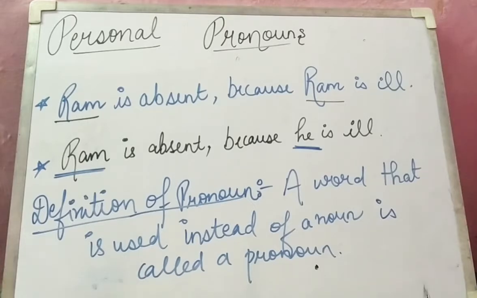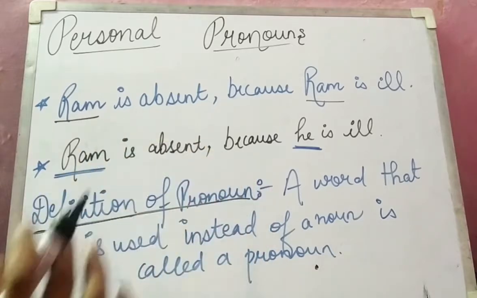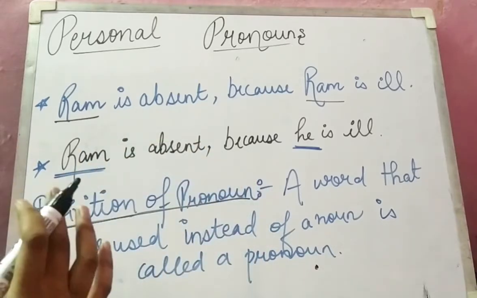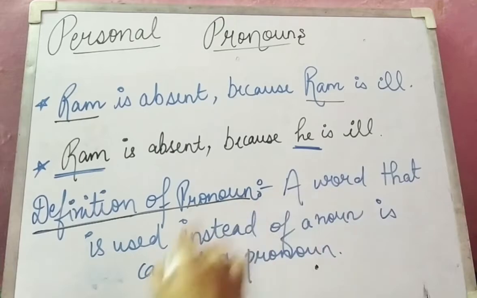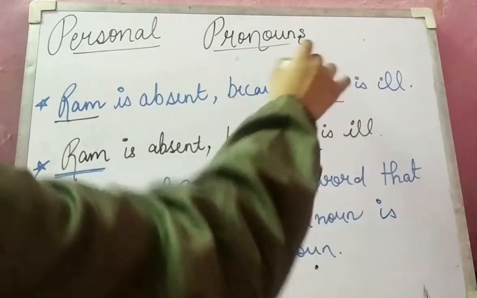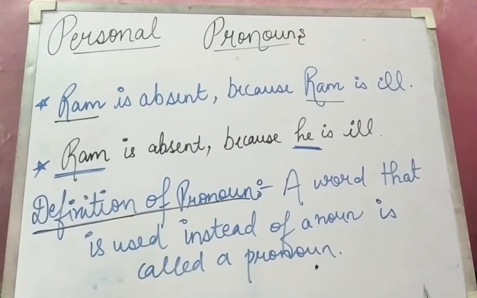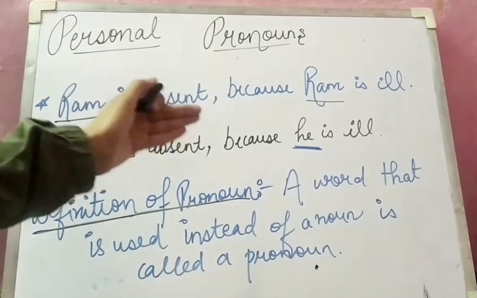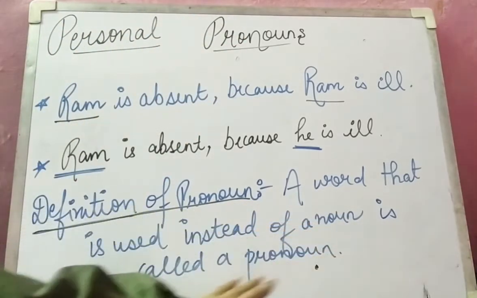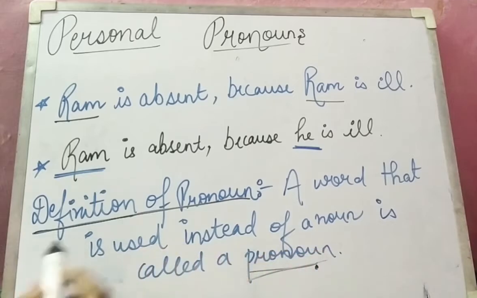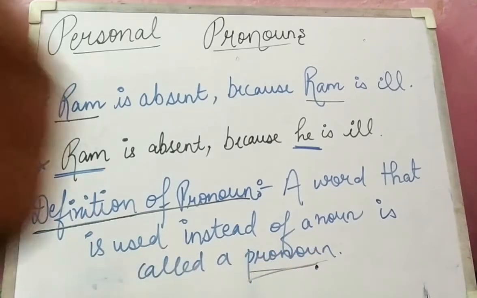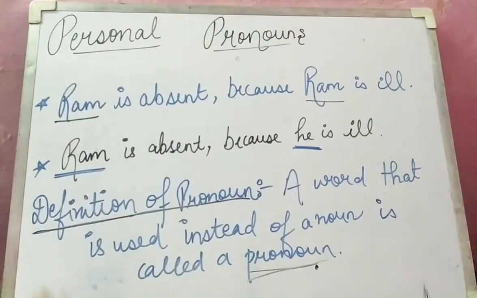Here the definition is very simple. We just have written the definition of pronoun and you all know the definition of noun. A pronoun is a word that is used instead of a noun, meaning in place of the noun we put a word that is similar to that Ram only. A word used instead of a noun is called a pronoun. So this is the concept of pronoun. Let's move on to the personal pronouns.